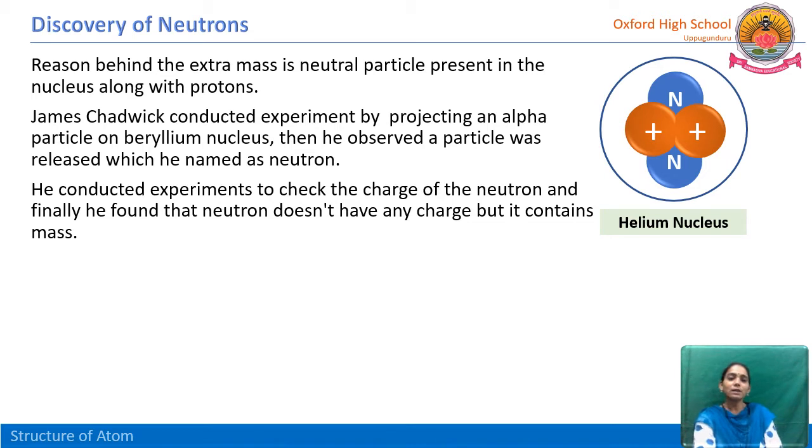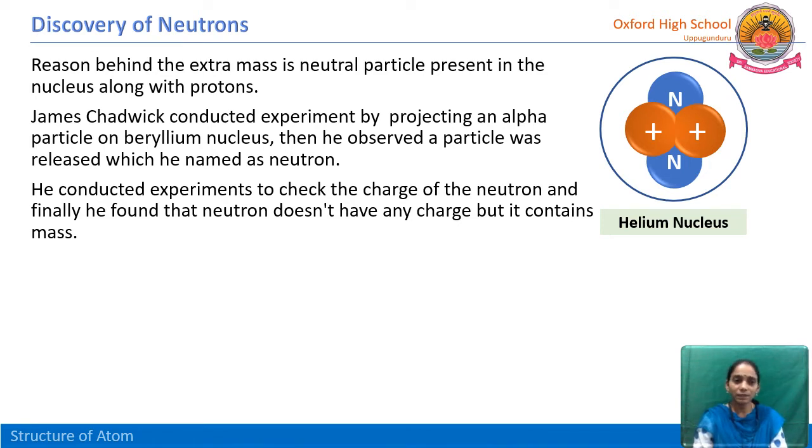What he did: the single particle came out from his experiment. He took that particle and passed it through a positively charged sheet, because he wanted to check the charge of that neutral particle. What he expected was that if it is positively charged, it has to repel.